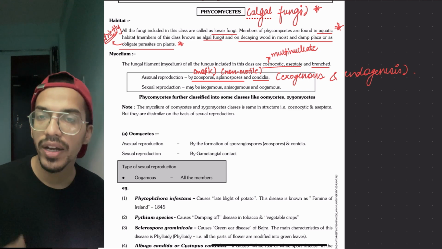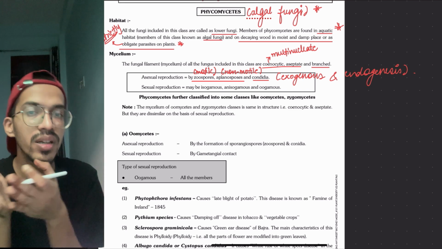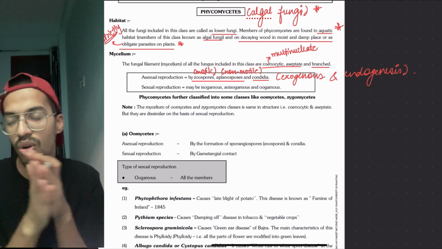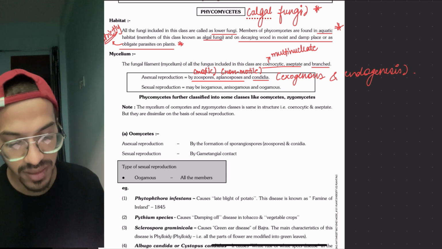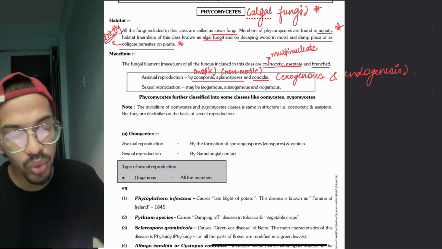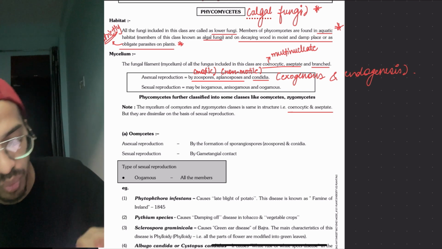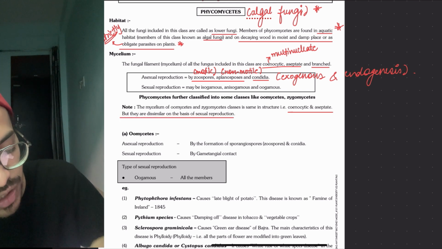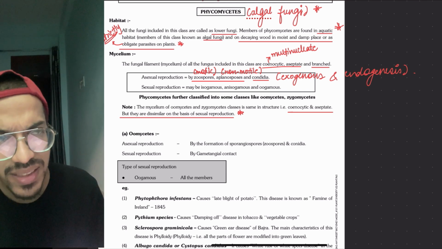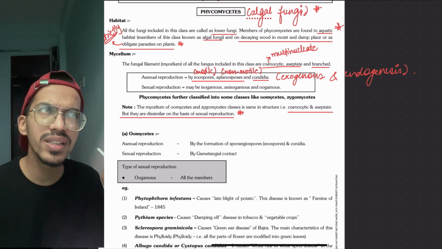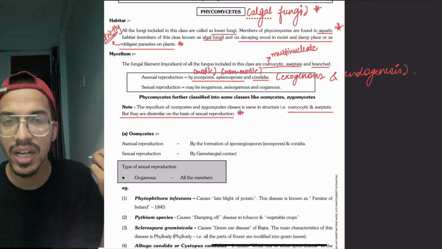Now Phycomycetes, I told you, are divided into 2 classes, Oomycetes and Zygomycetes. Now let's see about their classes. The mycelium of both is coenocytic and aseptate, but they are dissimilar in terms of sexual reproduction. The rest of the basic things are the same. So Oomycetes, Zygomycetes, the zygo word is coming up, something might be related to zygote or zoo.